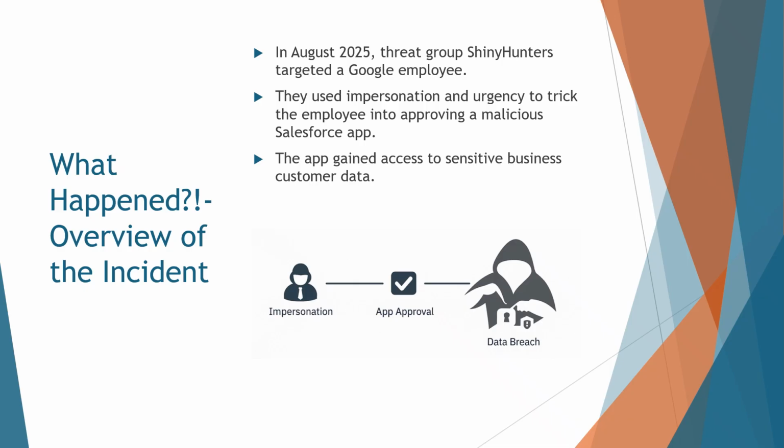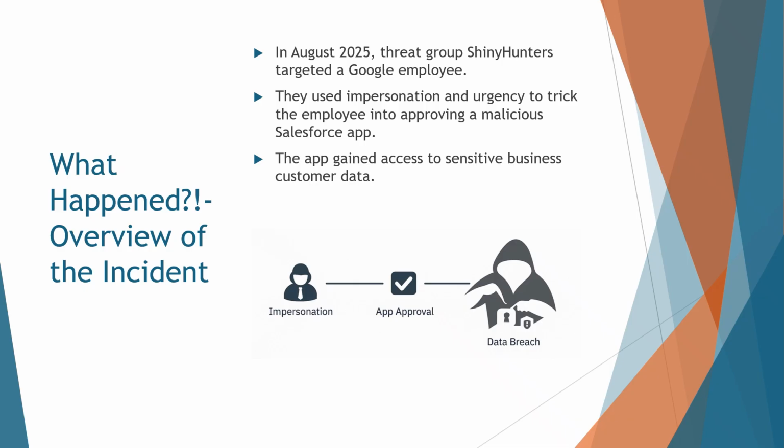This incident was first reported by CPO Magazine in an article titled "Google is the latest company hit by Salesforce hack as ShinyHunters escalates to launching data breach site," published on August 13th, 2025.